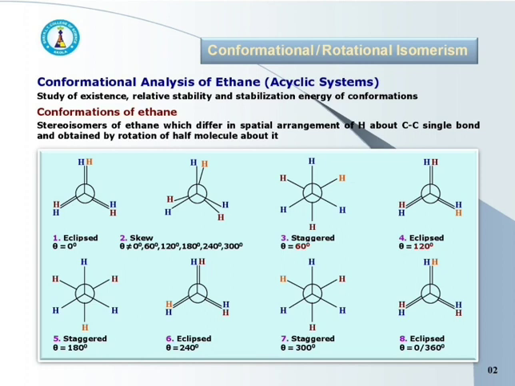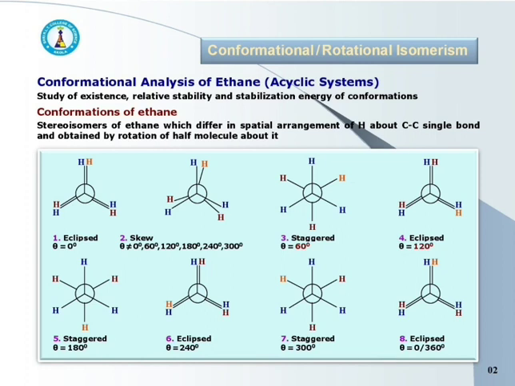Various conformations of ethane are given here. First one is eclipse conformation with dihedral angle 0 degree. Second is one of the skew conformations with dihedral angle having any value other than 0, 60, 120, 180, 240 or 300 degree.